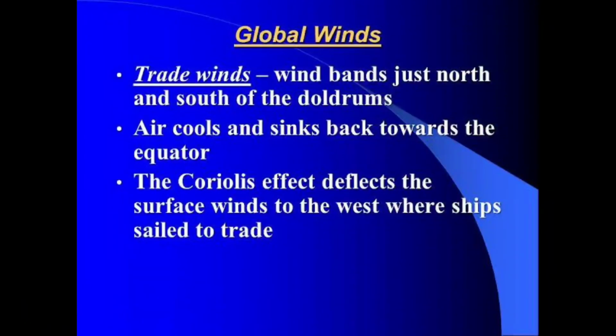There are three types of wind. First one is the permanent wind, second one is the seasonal wind, and the third one is the local wind. First of all, we are going to discuss the permanent winds. The trade winds, the westerlies and easterlies are the permanent winds. These blow constantly throughout the year in a particular direction. The second one is the seasonal winds.